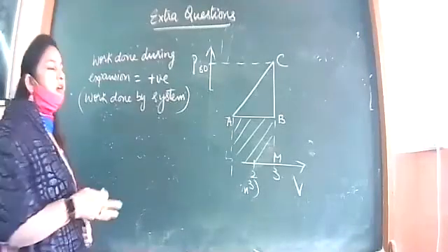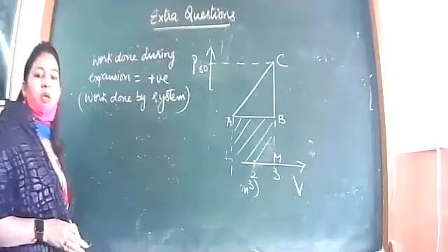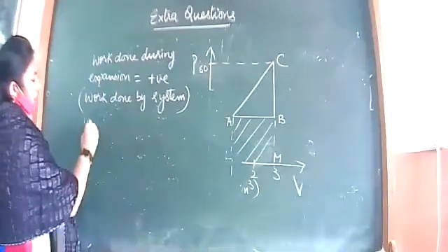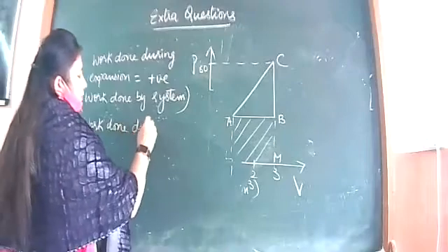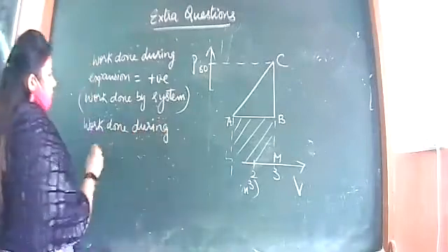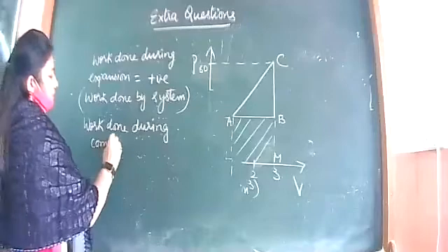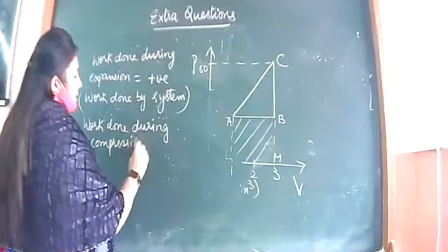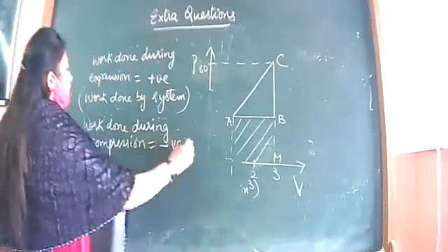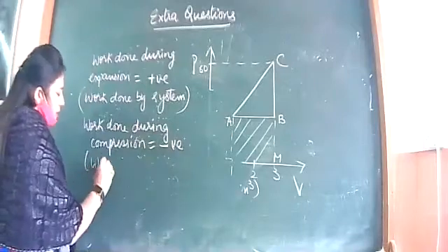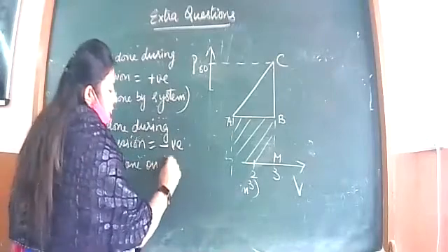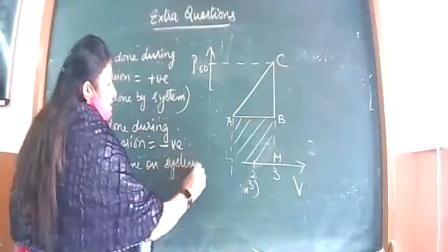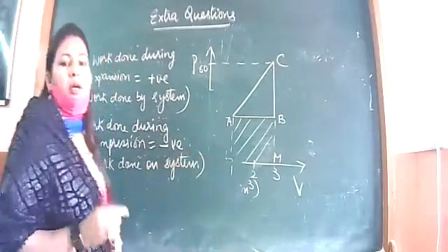So always remember, work done during expansion we will take to be positive, and work done during compression, on the other hand, will always be taken to be negative, because this will be work done on the system. We are talking about compression.